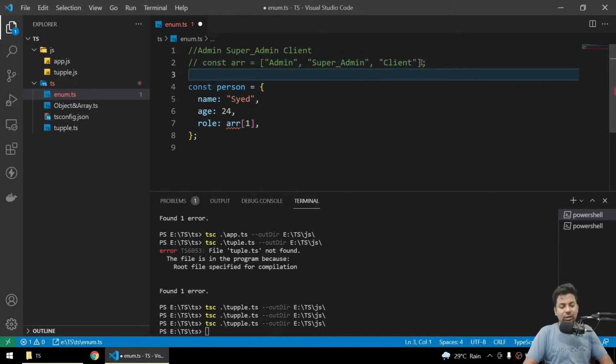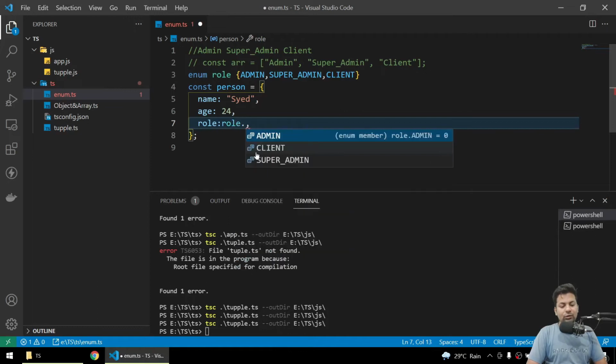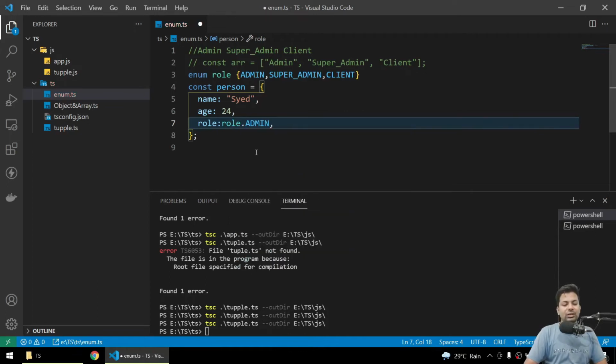Now with enums, you say enum Role. You are telling it what types of role you support. You'll make an object: I support admin, then I support super admin, then I support client. Now whenever you want to use any role, just say Role and the name of the role. Are you admin, client, or super admin? I'll just use admin.